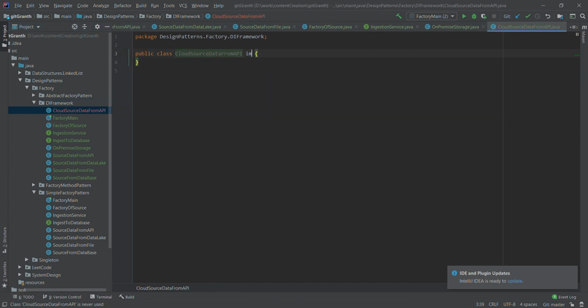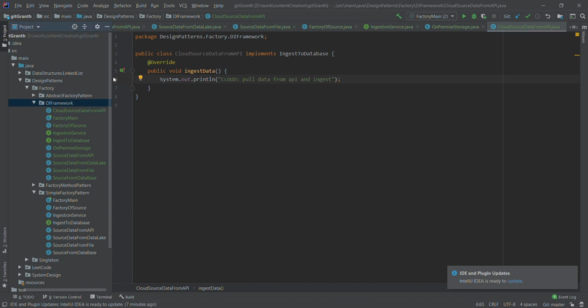This can implement our ingest to database method. Here we can simply implement the ingest method and write our code to ingest the data into the cloud storage. This will pull the data from API and store it into the cloud. So we can say cloud pull data from API and ingest.